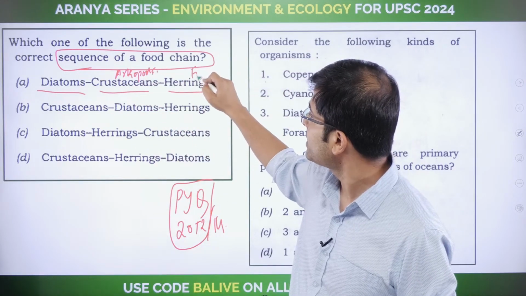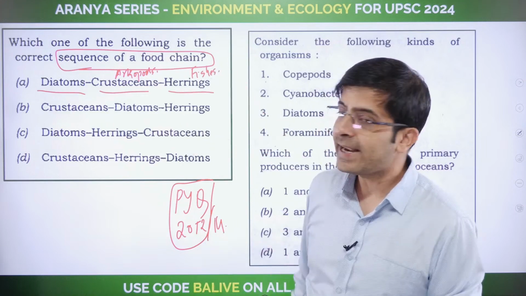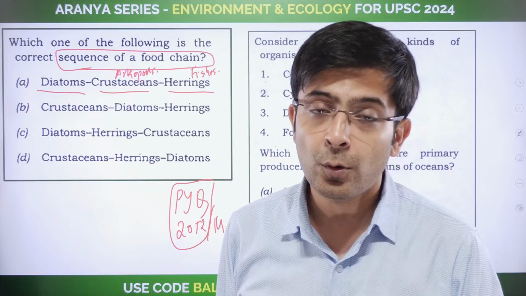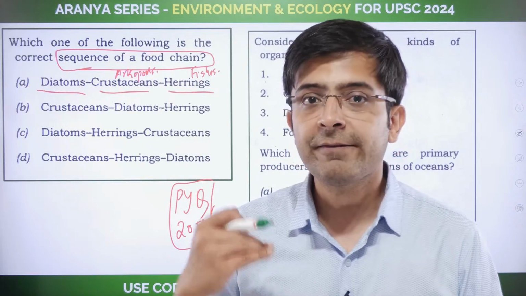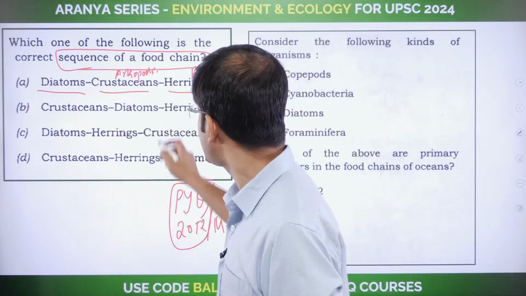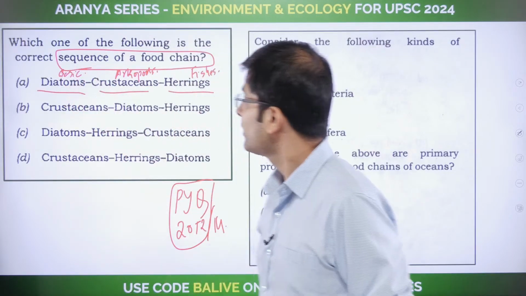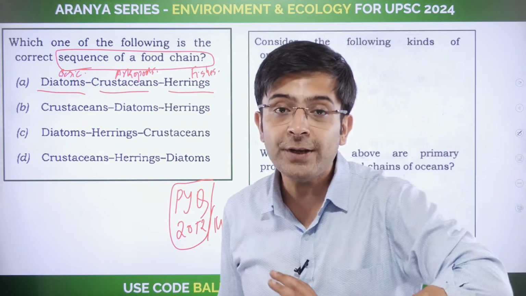Crustaceans. Herrings are fishes. Okay. Diatoms are, say, the most basic form of life that exist in the ocean. Okay. So how does evolution happen? Go ahead and answer me this. We have discussed this today. Okay. They are the most basic form again, diatoms. So how would life have evolved? Which would have come first?